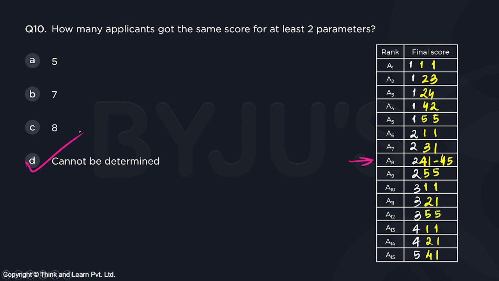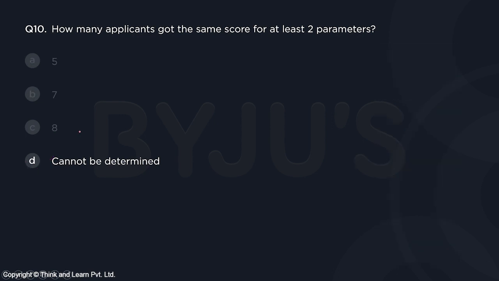Had the question been maximum how many applicants got the same score, then we would assume the A8 final score to be something that will help us maximize it. Since that word is missing in the question, the answer is cannot be determined.